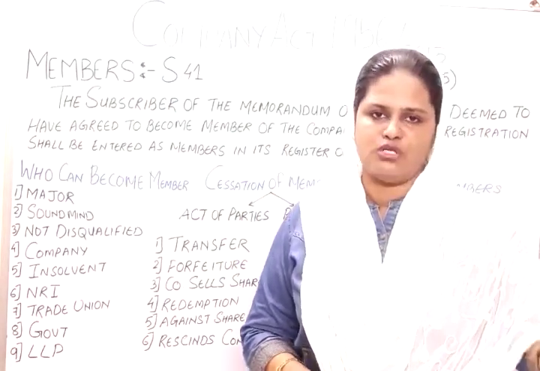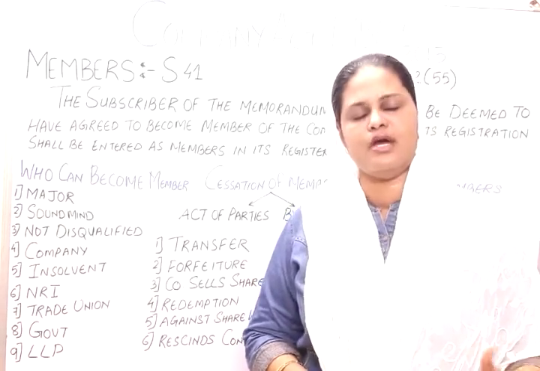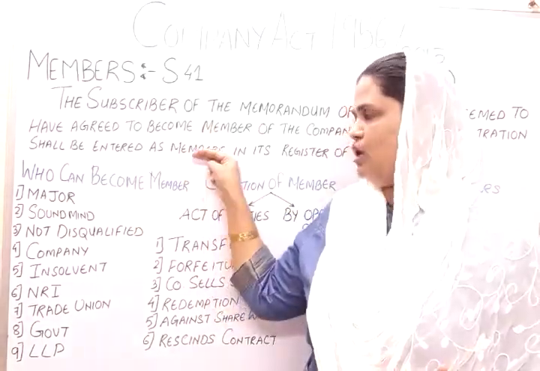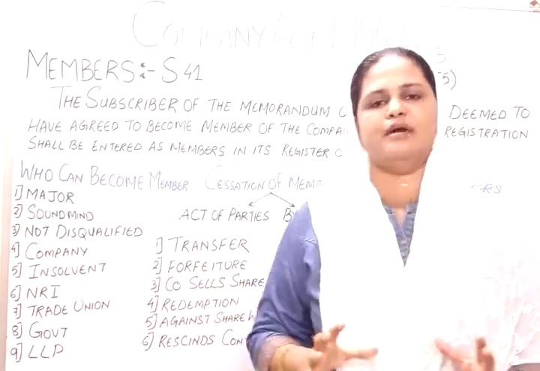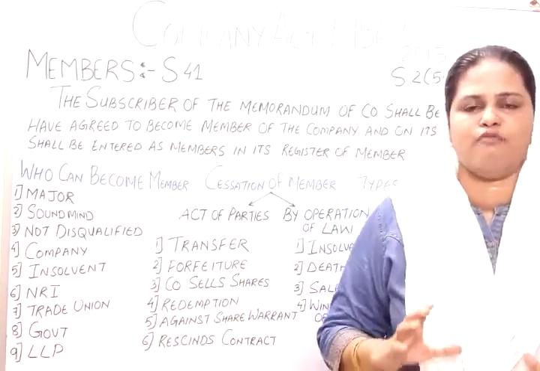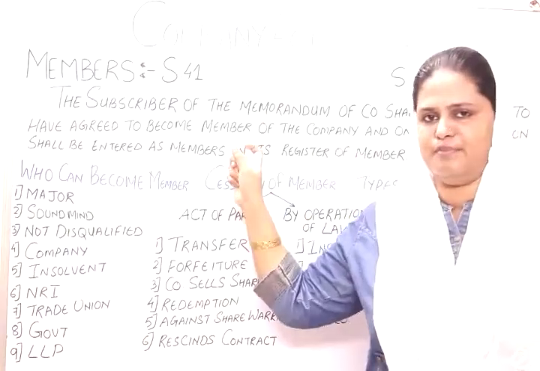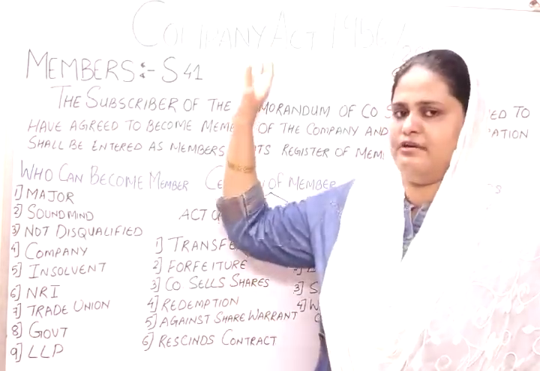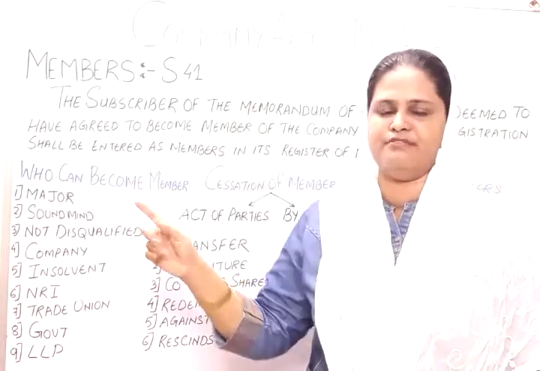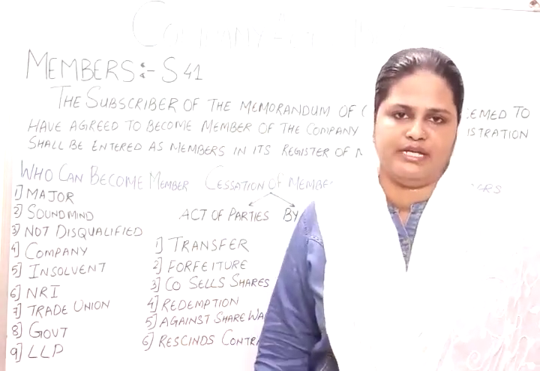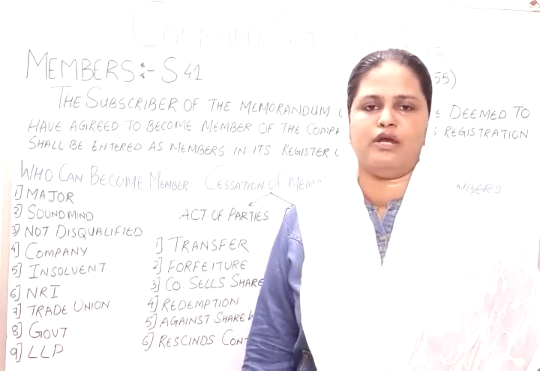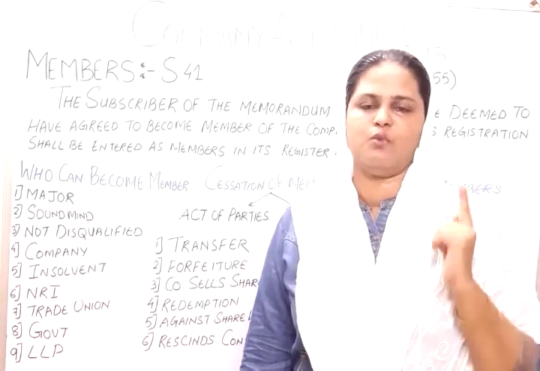And when the company goes into registration, the same member's name is entered into the register of members. Every company maintains a register of members of persons who are part of their company. Remember, the members constitute the company. When there are members, there is a company. When there are no members, there will be no company. The company will wind up or end. Without members, you cannot run a company. At least you need one member.